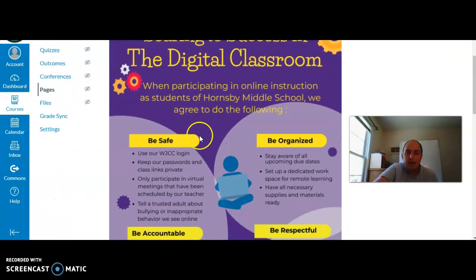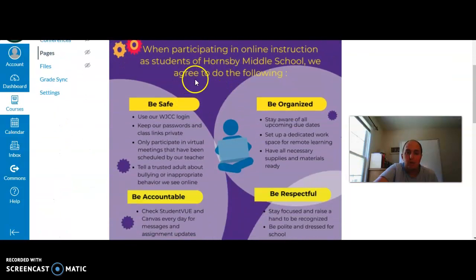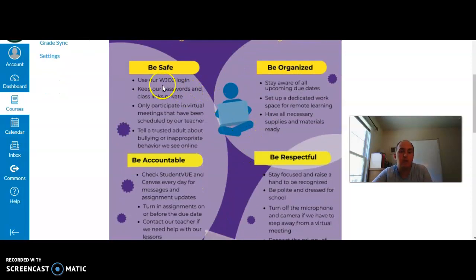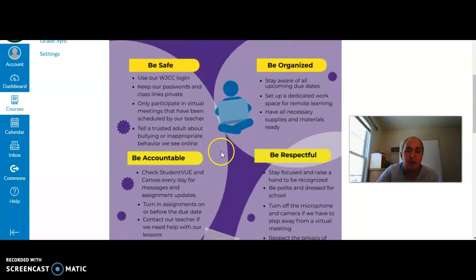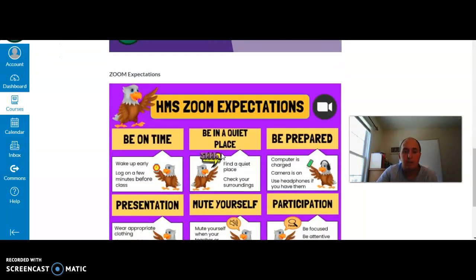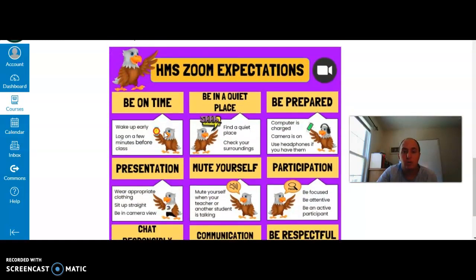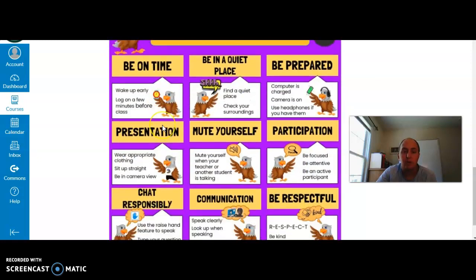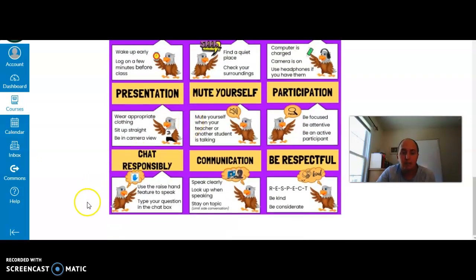We went over this graphic and showed different ways we can be safe, organized, accountable, and respectful. Then we also went over our Zoom expectations, what to do and how you can be successful in Zoom, to not only help you, but me and your fellow classmates succeed.